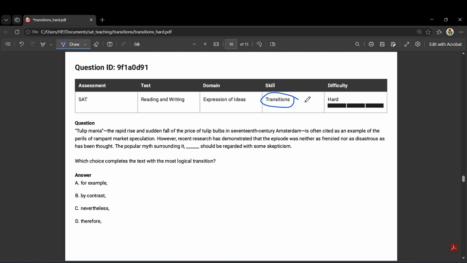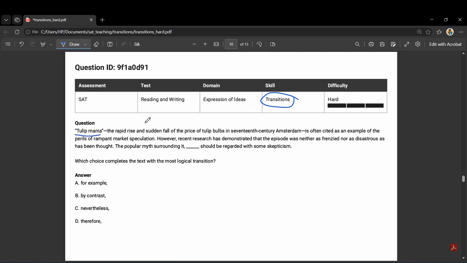The reason this trips people up is that all four answer choices are grammatically correct. There's no spelling trick, no grammar rule to catch. The only thing that matters is logic. Does the word show contrast, cause and effect, or an example? That's it. That's the entire skill being tested. So let's get into the actual question together.